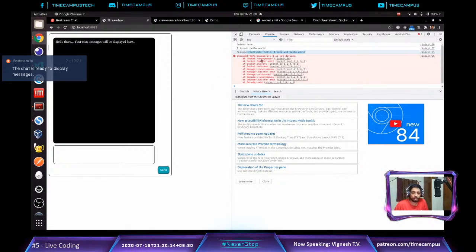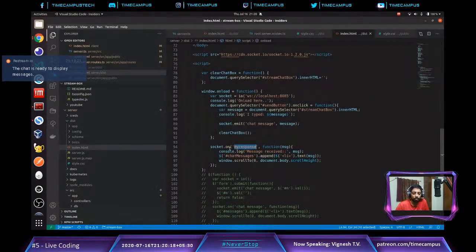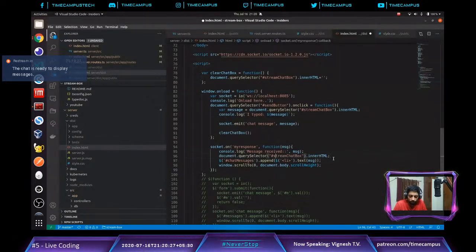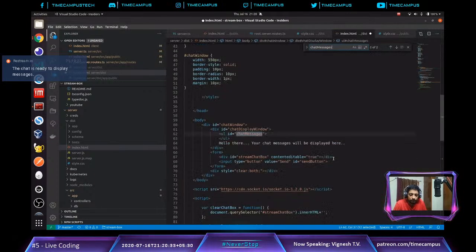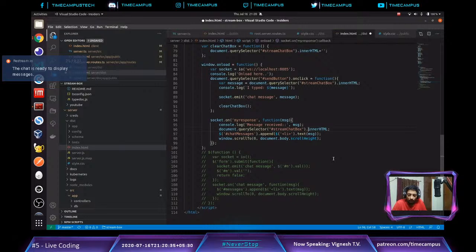And ignore this error, let's fix that. It's showing dollar is not defined because we have not imported jQuery. We don't want to import jQuery, since we want to go vanilla right now. So what I will do is change this message from jQuery to a normal message. We are going to append this to our chat messages, right? Chat messages is where we are actually having all the messages.